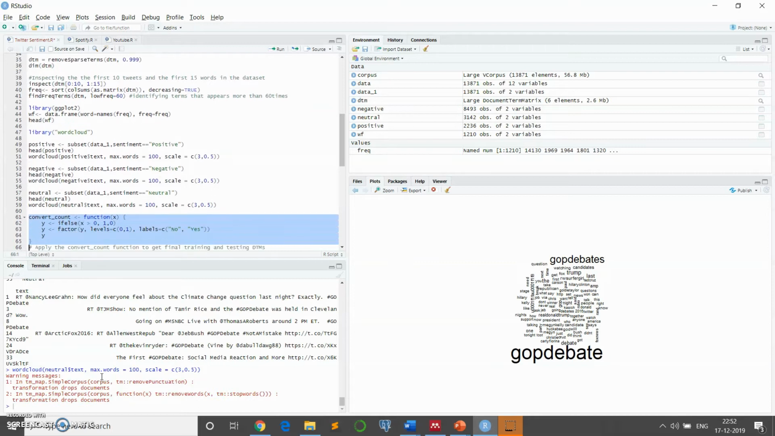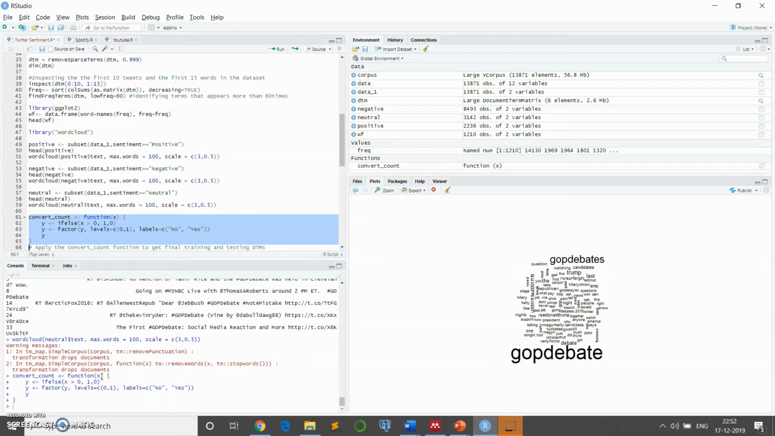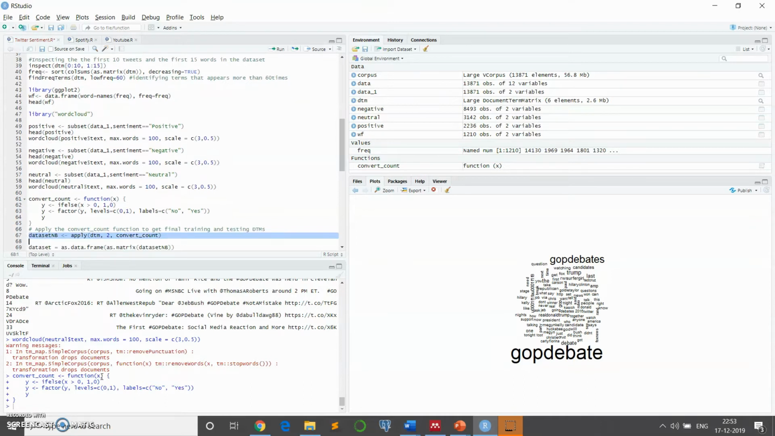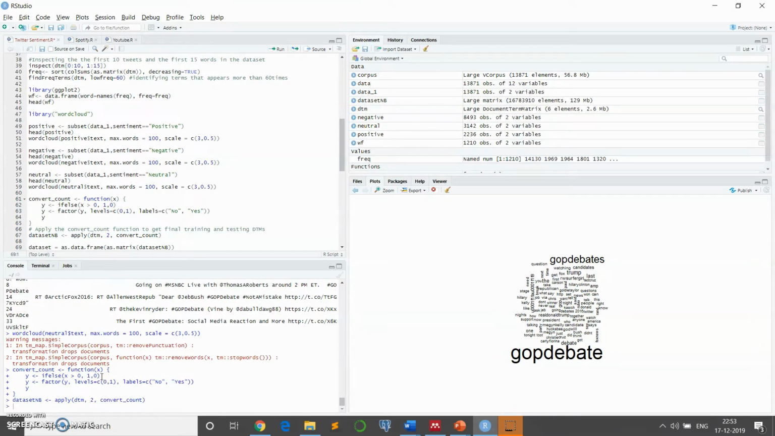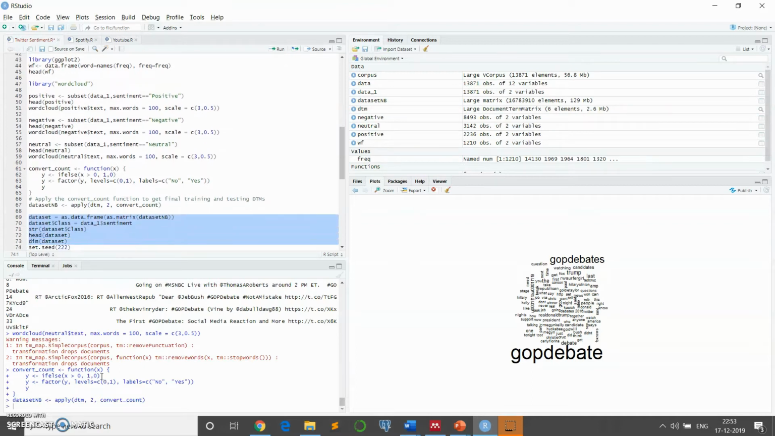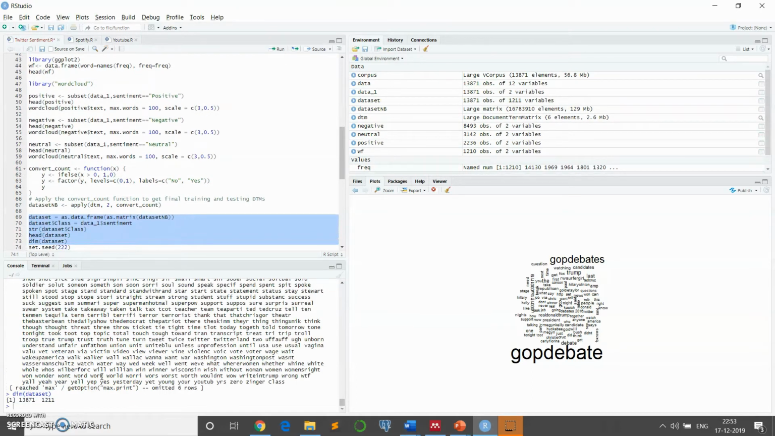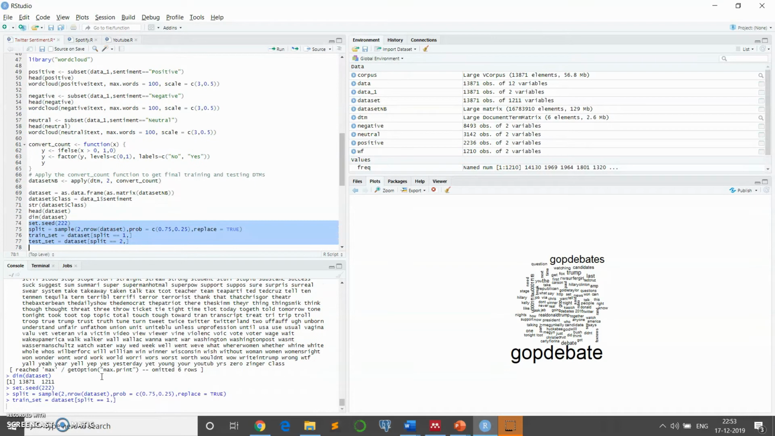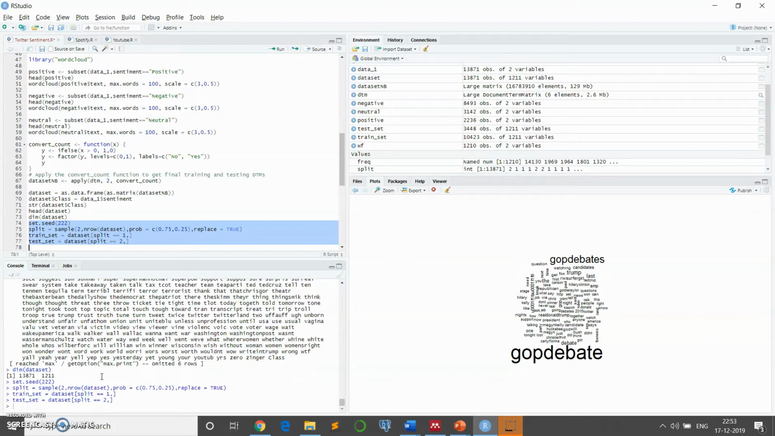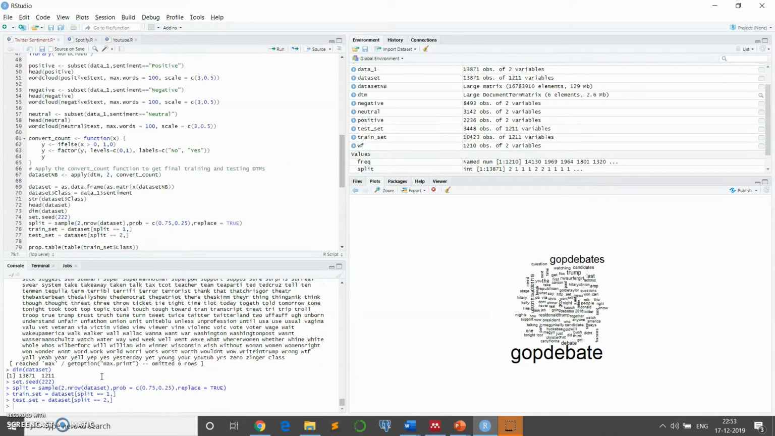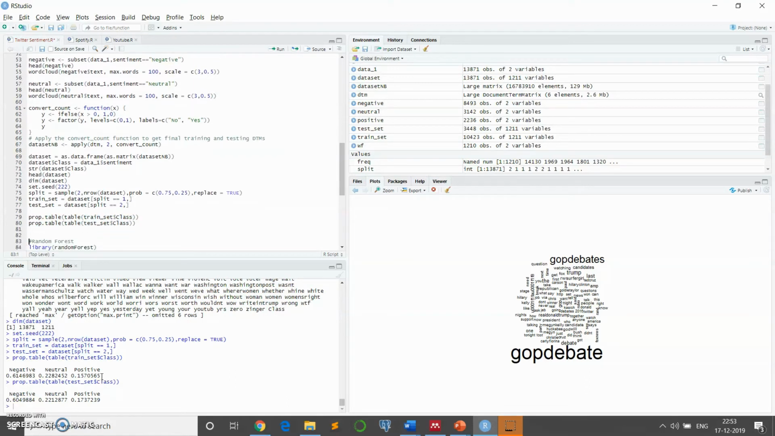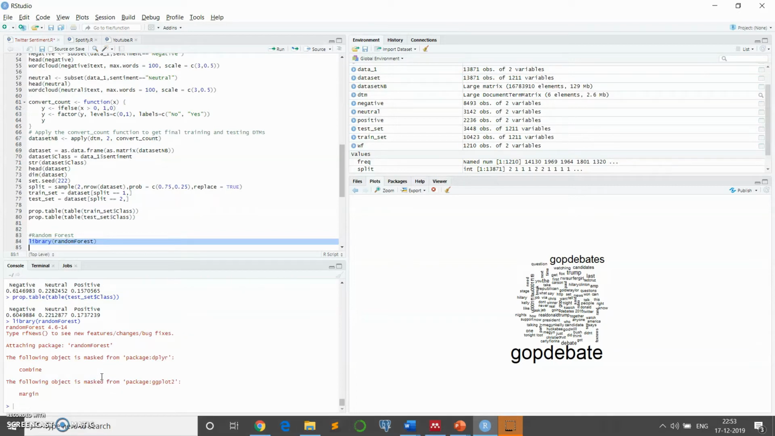So we are going to use the convert function over here, and we are going to apply the convert function to get the final training and testing data sets. So we are going to split our data into training and testing data. We are going to check the proportion of our train and test data. The first model we are going to evaluate is the random forest. So we are going to call the random forest library.